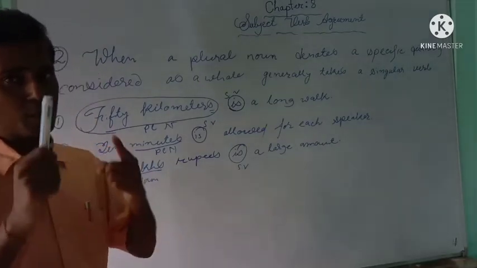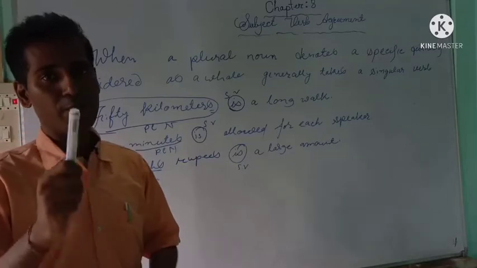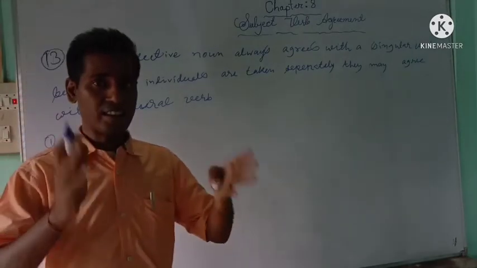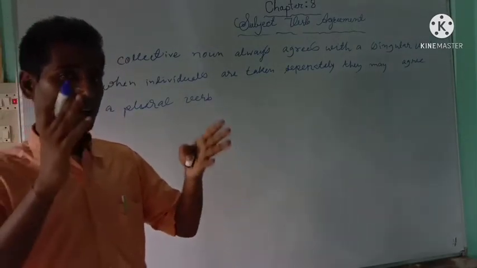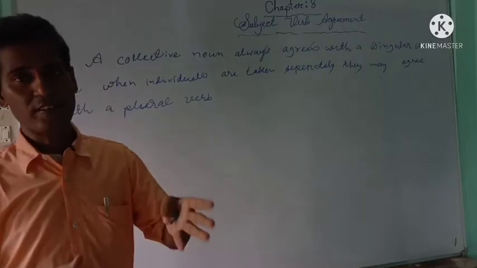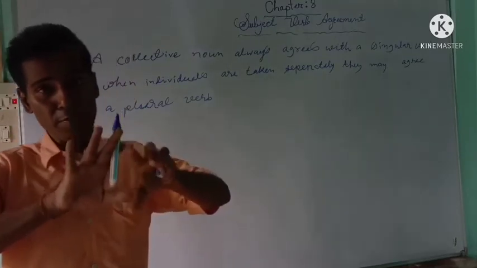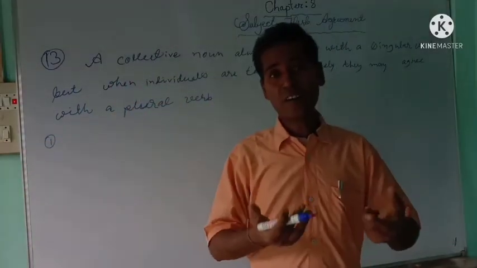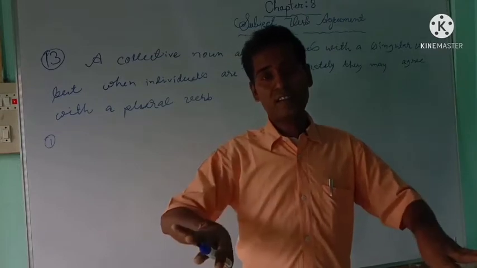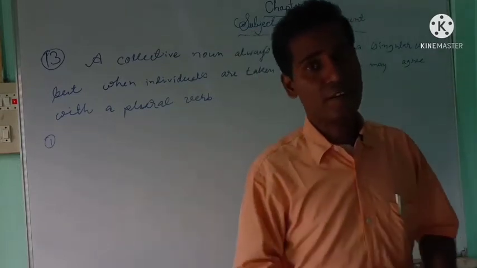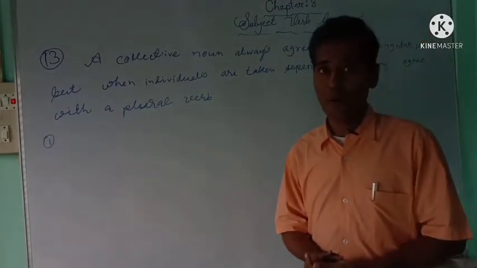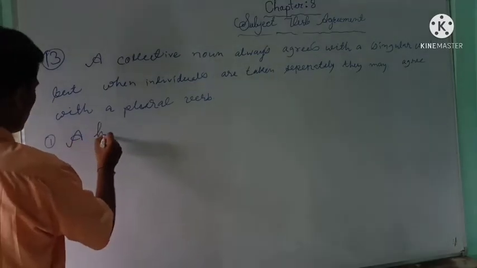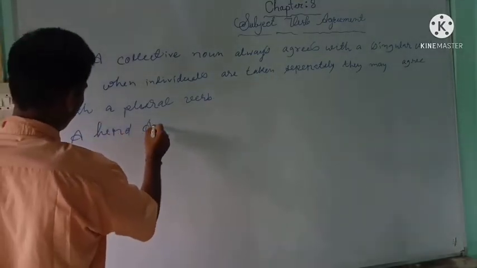Okay, so now let us proceed to the next rule, that is rule number 13. Rule number 13: a collective noun always agrees with a singular verb, but when individuals are taken separately, or if we talk about individuals separately, then they may agree with a plural verb. Say for example, a herd of cattle.